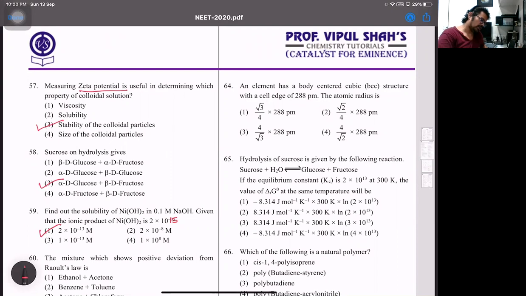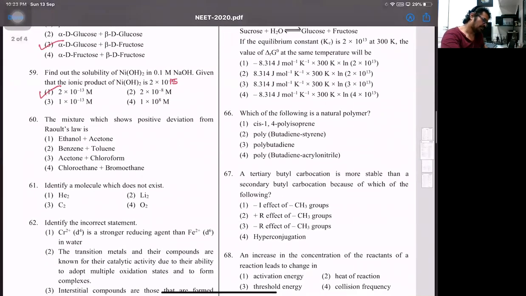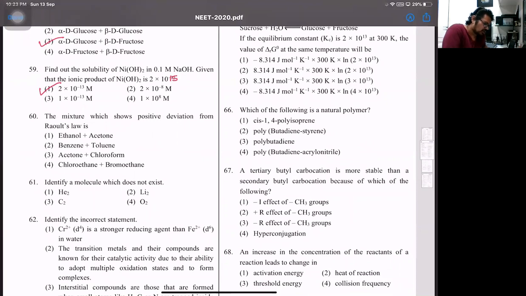Then comes next, the 60th one, the mixture which shows positive deviation from Raoult's law. Now, what exactly is the meaning of the word positive deviation? The solute-solvent interactions are weaker as compared to solute-solute and solvent-solvent. So that answer, if I say, is going to be ethanol and acetone. Why? Because when you mix ethanol with acetone, acetone goes and occupies the voids, the in-between spaces of ethanol. Thereby, it breaks the hydrogen bonding. So if the hydrogen bond breaks, both ethanol and acetone vapors will come together on the surface. That's what we have as a positive deviation.